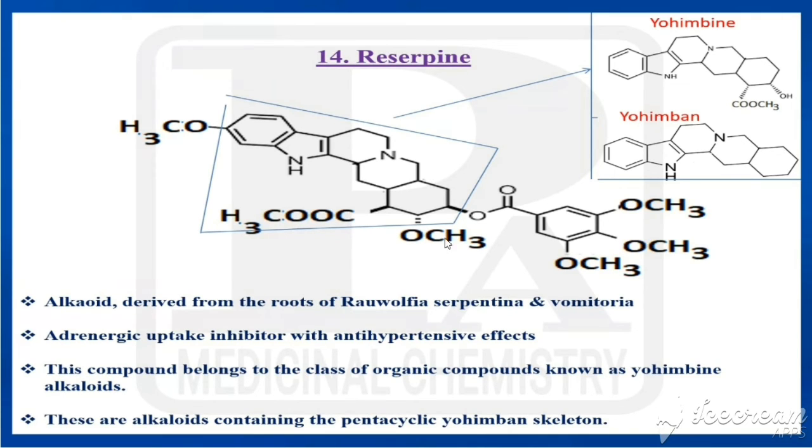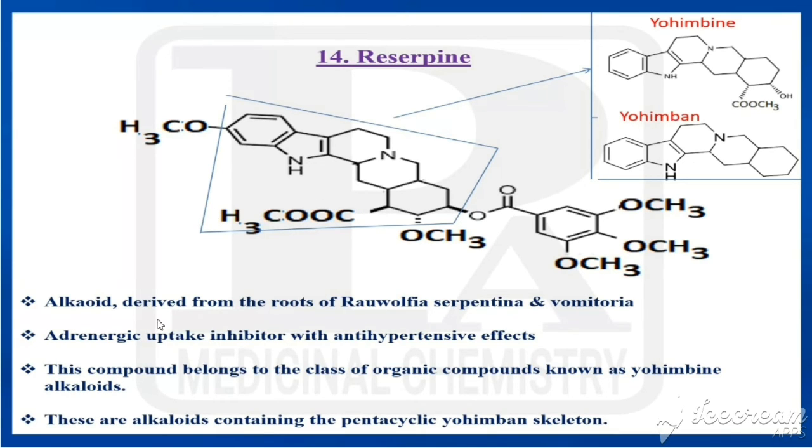And in reserpine, here H is replaced by methyl, and here also a methoxy would be attached, and with that what would be attached? An oxygen, that is COO, that is an ester, and that would be connected with the trimethoxyphenyl. So that would be the structure for reserpine. What is the ring present here in reserpine? That can be called yohimbane. So what is reserpine?